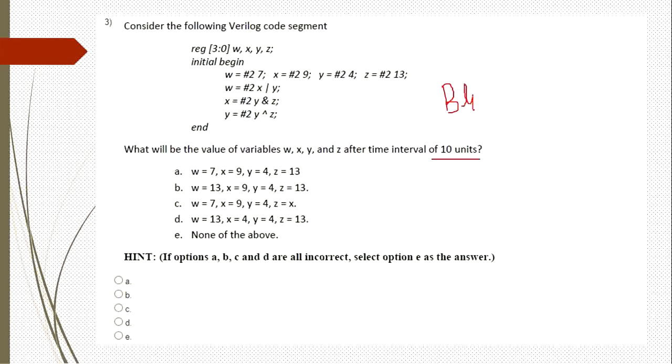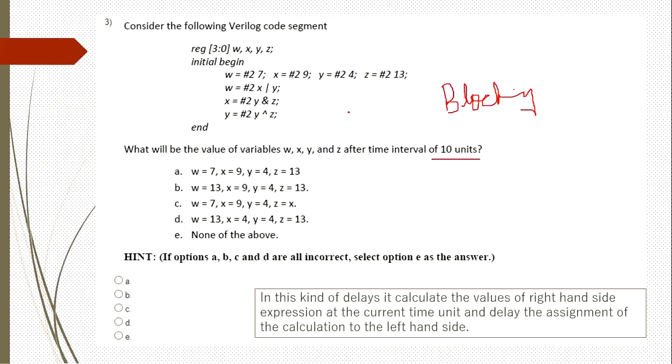They have used blocking assignment, and an intra-assignment delay is specified, that is #2. In this case, if the delays are specified like this, it calculates the values of the right hand side first at the current time unit and delays the assignment to the left hand side. The assignment will be delayed, and the calculation of the right hand side will happen at that particular time.